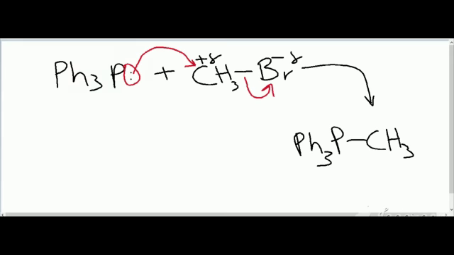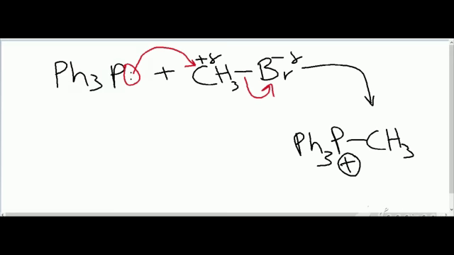But here you can see phosphorus is forming 4 bonds. Therefore, just like nitrogen, when nitrogen forms 4 bonds it has a positive charge, so when phosphorus forms 4 bonds it also has a positive charge. That is unstable,